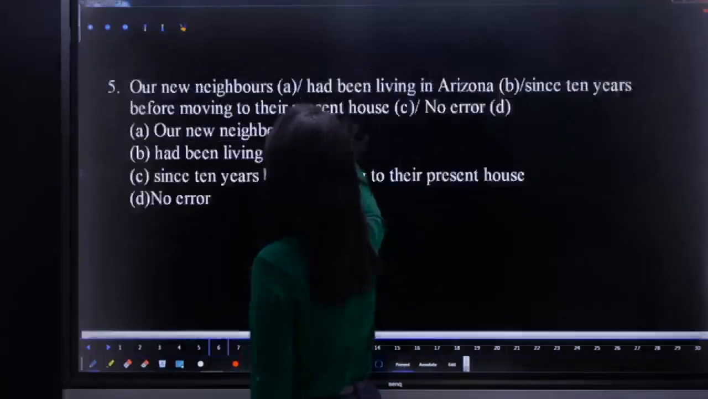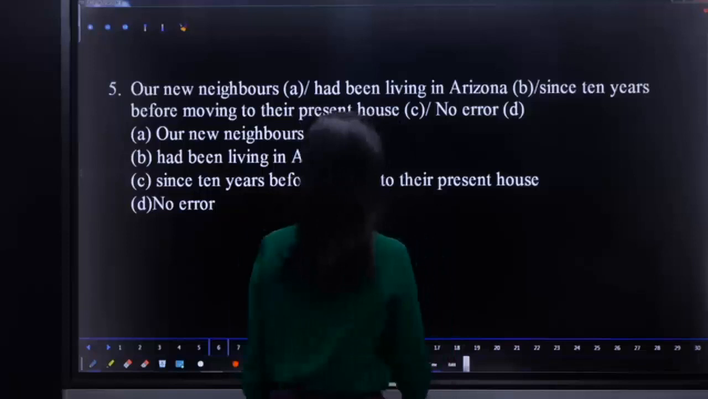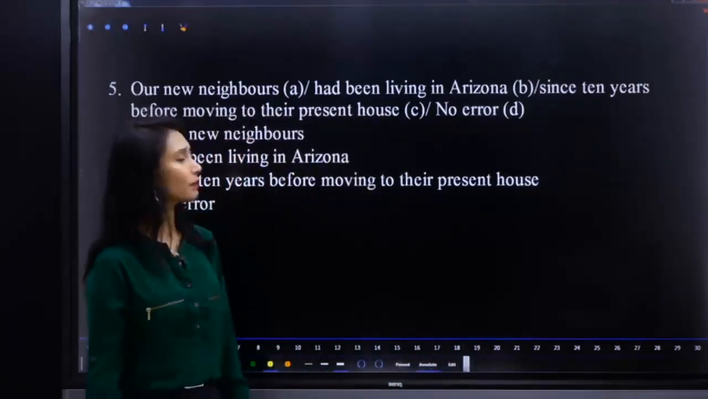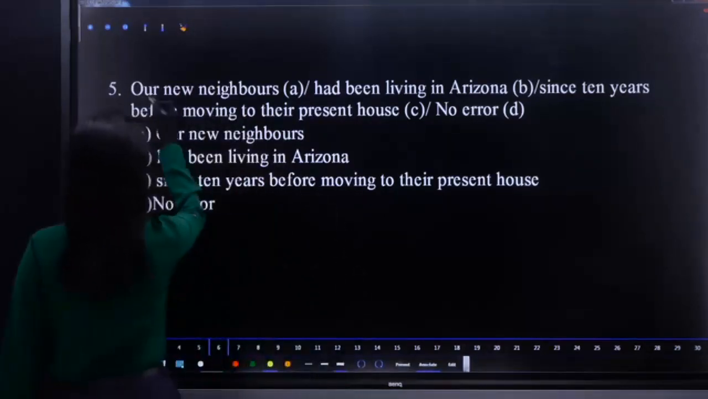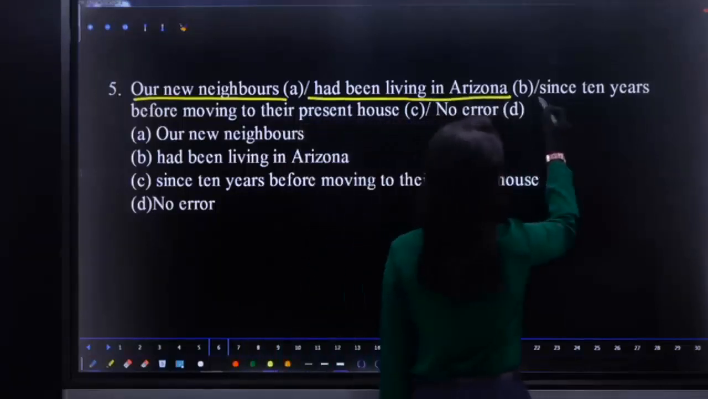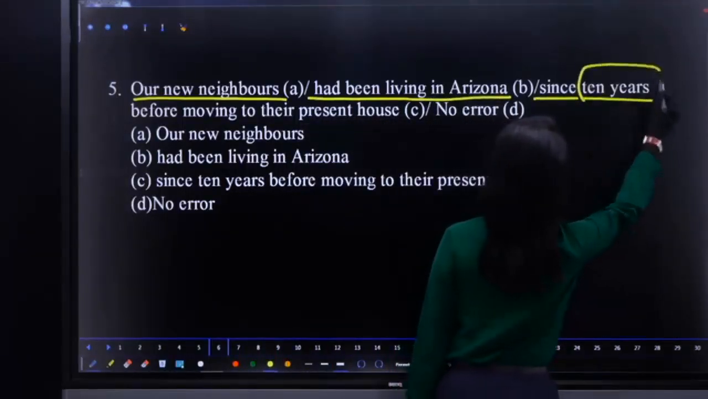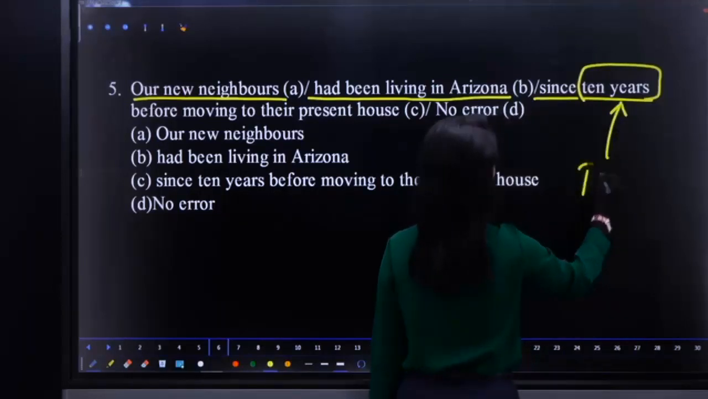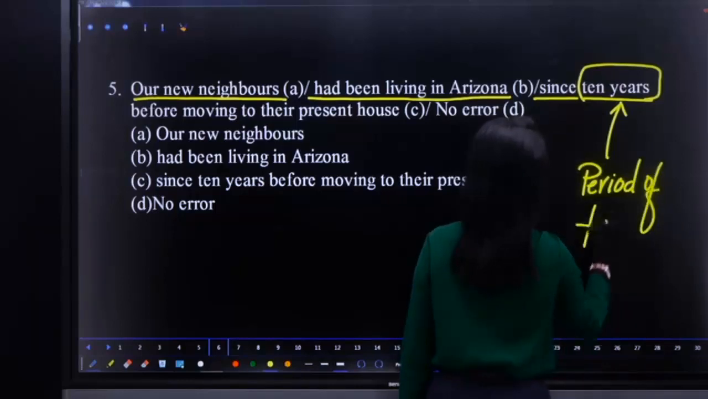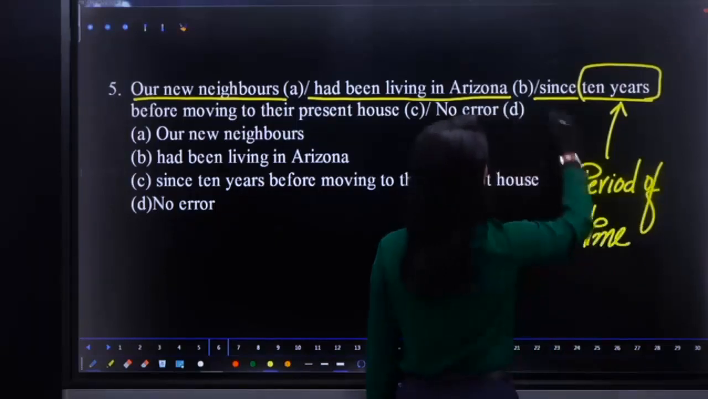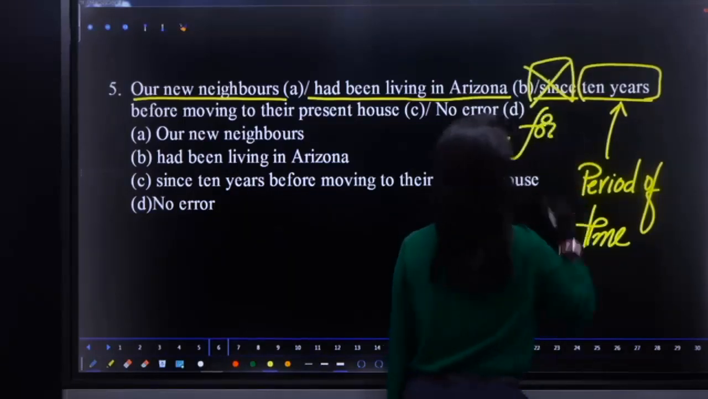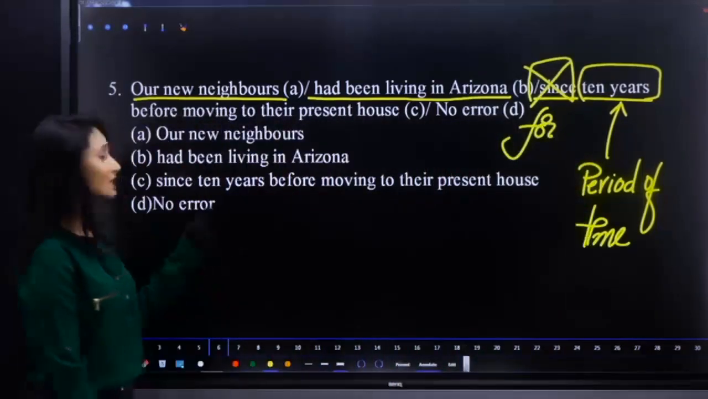Our new neighbors had been living in Arizona since 10 years before moving to their present house. What is the error here? Our new neighbors had been living in Arizona since 10 years. Here 10 years is not a point of time. We are taking it as a period of time. It is a period of time. So we must not take since. The right preposition to use is for, because for expresses a period of time.